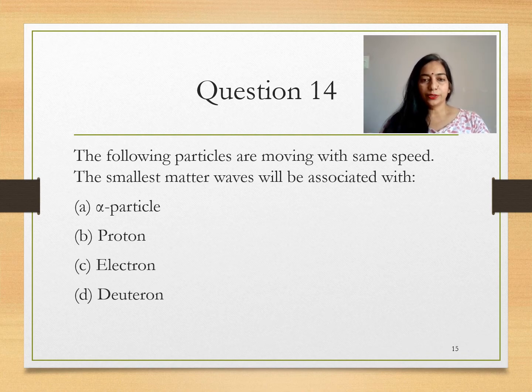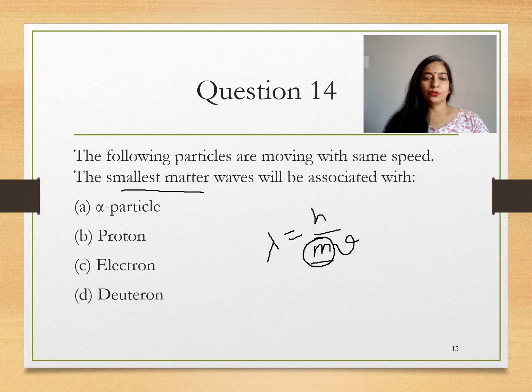And you know the de Broglie wavelength lambda equals h upon p, or h upon mv. The smallest wavelength is associated with the particle whose mass is large. As you all know, alpha particle has larger mass than proton, electron and deuteron. So option A is the correct option.